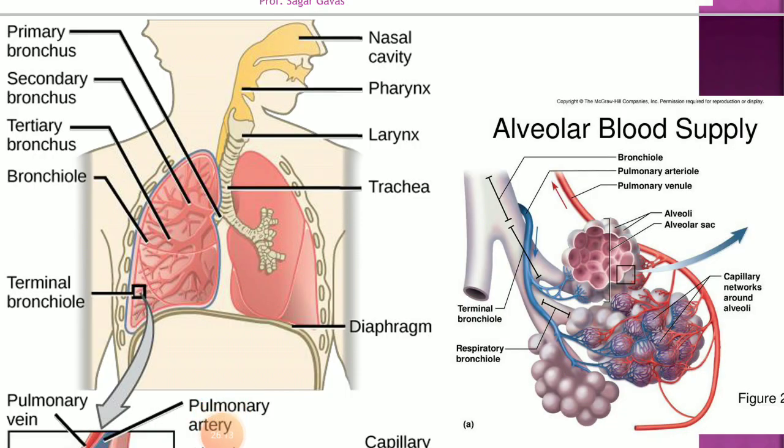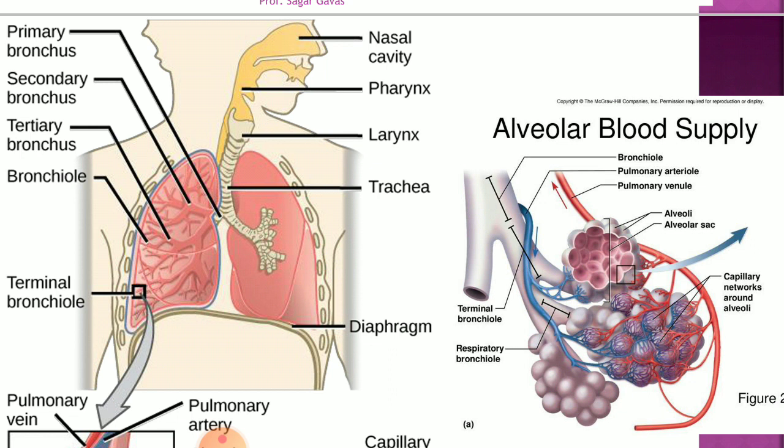The next part is called alveoli. These are thin-walled structures, grape-like structures enclosed in a common sac called the alveolar sac. Each alveolus is surrounded by a network of capillaries from the pulmonary artery and vein. They have a highly elastic wall made up of a single layer of squamous epithelium. So the alveolus has only one layered structure, called squamous epithelium. I hope you can remember the squamous epithelium.